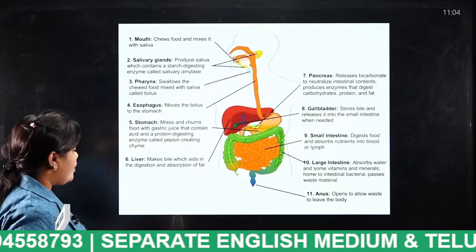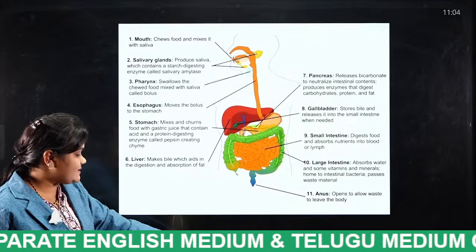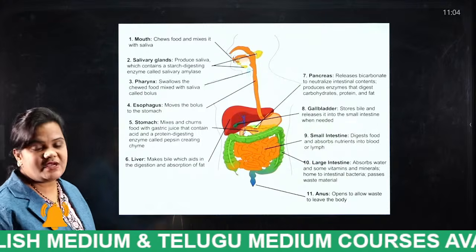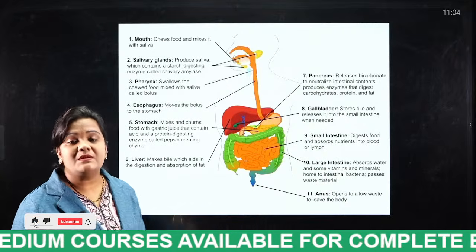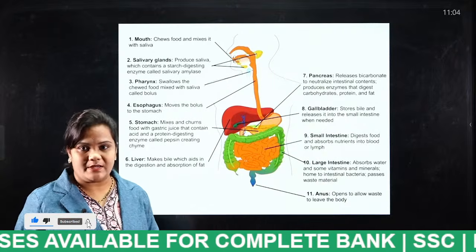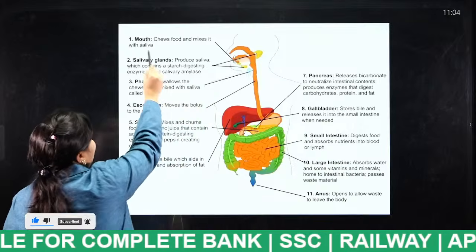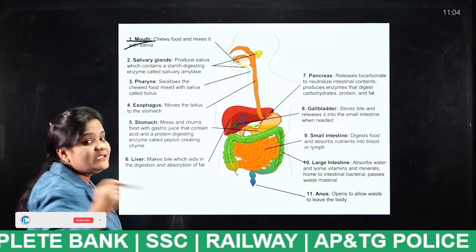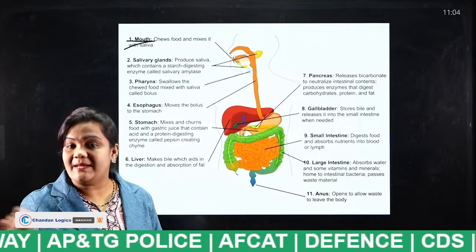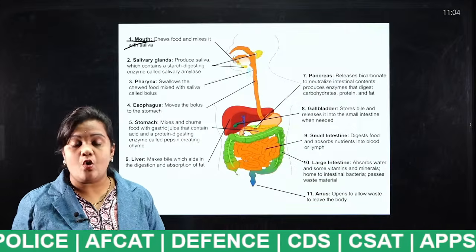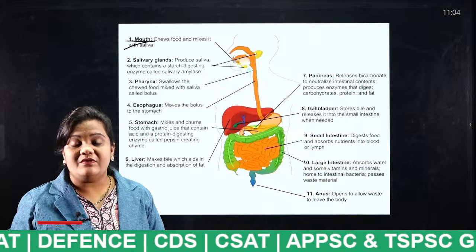Today I am going to discuss the human digestive system in detail. The first process of the human digestive system starts when we eat something, right? What we eat, we eat through our mouth. This mouth has many names, like buccal cavity, oral cavity, vestibule.